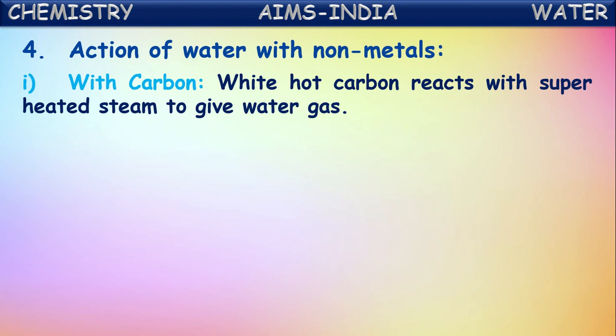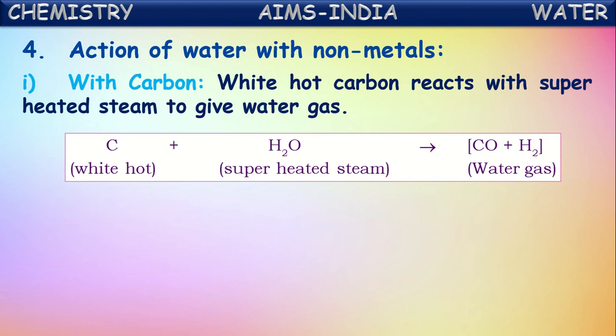But if it is red hot or very hot carbon, that we say white hot carbon, it reacts with steam, superheated steam, to give water gas. Water gas is a combination of carbon monoxide and hydrogen gas. So at very high temperature, this reaction occurs. There, carbon reacts with the water to form carbon monoxide and hydrogen gas. The mixture of these two, carbon monoxide and hydrogen, is commonly called water gas.